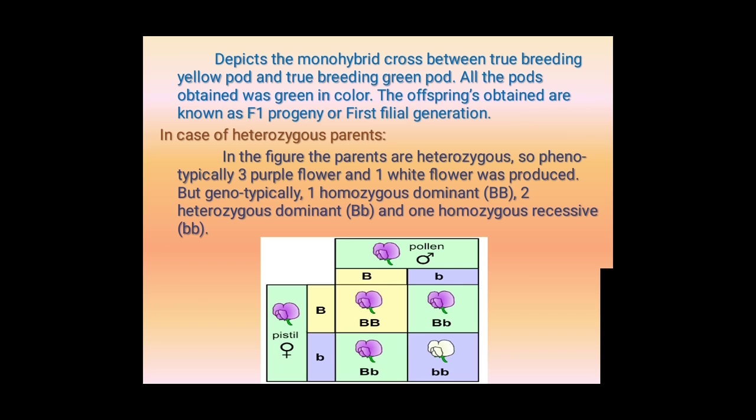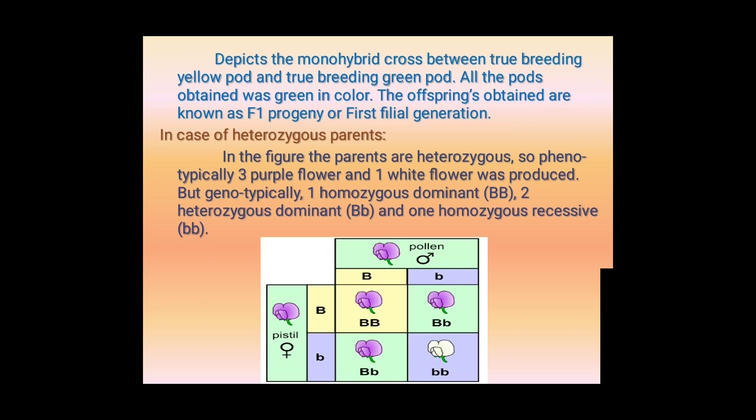We studied only the homozygous condition before, but here it is the heterozygous condition. Capital T, capital T is the homozygous condition. Capital T, small t is the heterozygous condition. The parents are heterozygous, meaning capital B, small b.